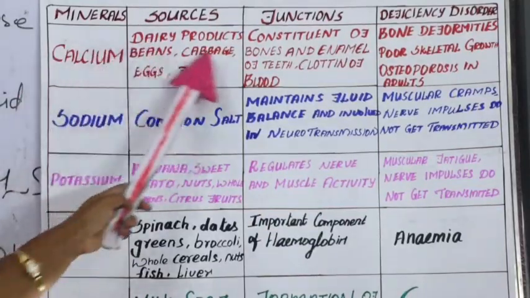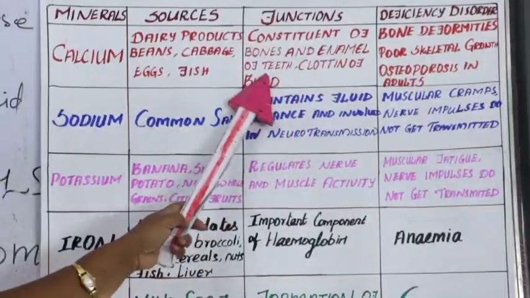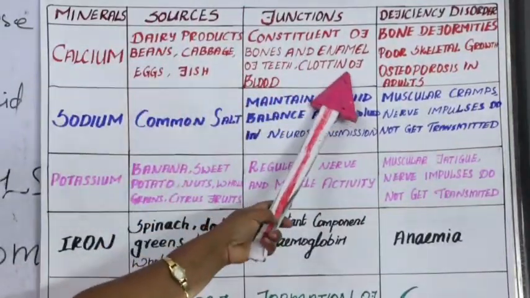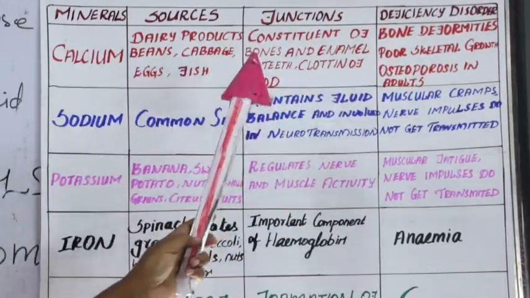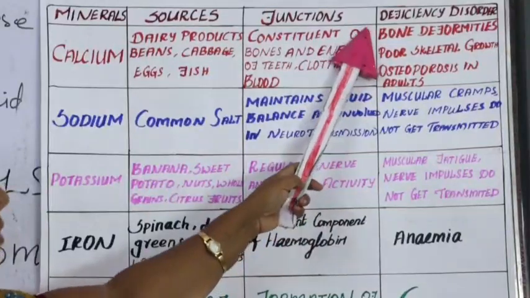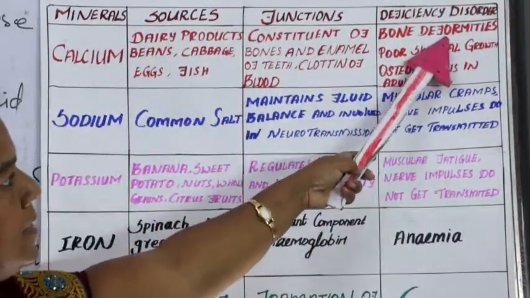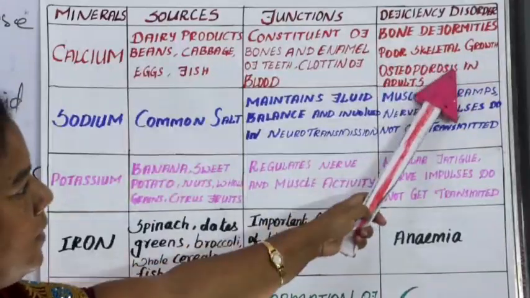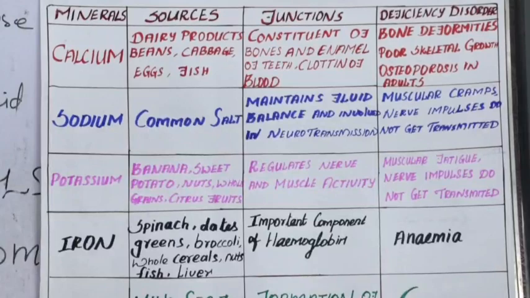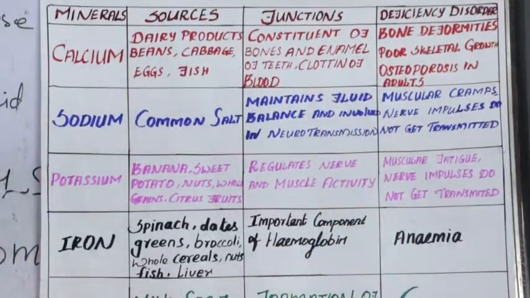Its function is as a constituent of bones and enamel of teeth, and it helps in the clotting of blood. The deficiency disorders of calcium are bone deformities, poor skeletal growth, osteoporosis in adults. Osteoporosis means bones become weak.